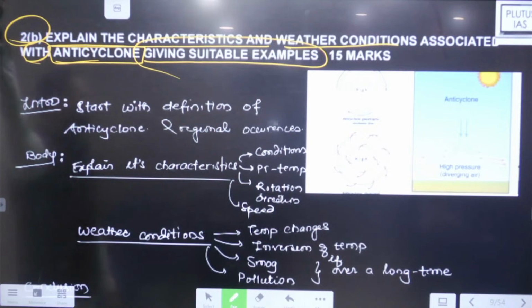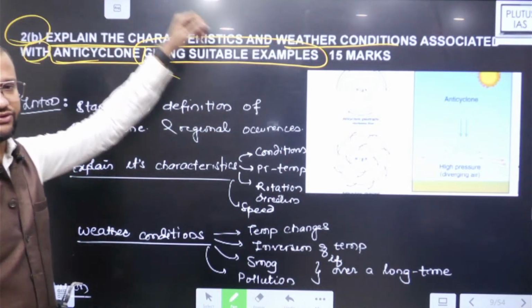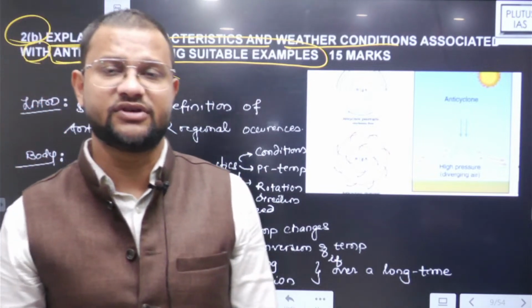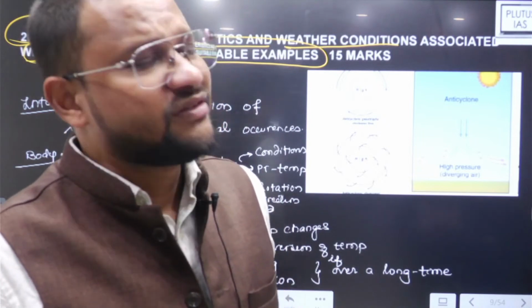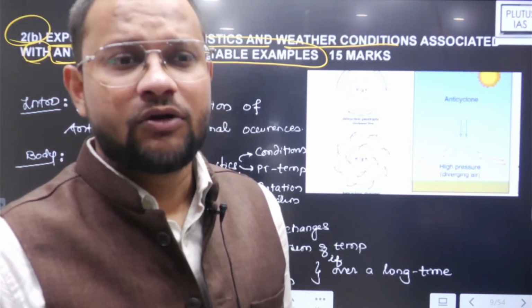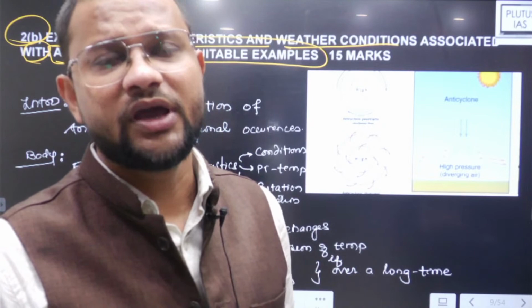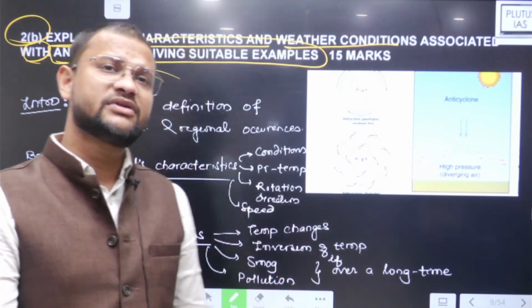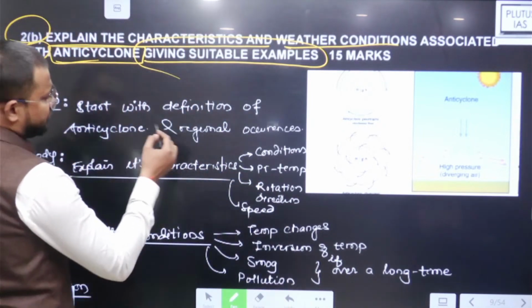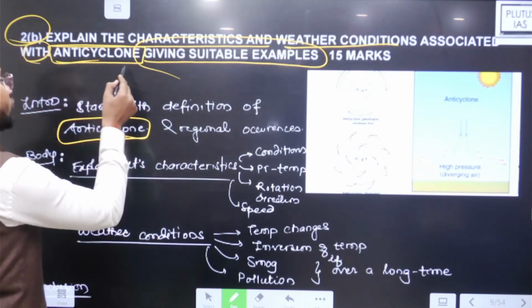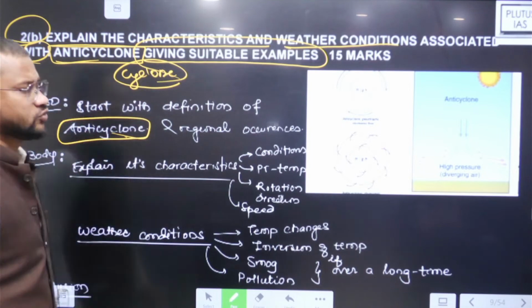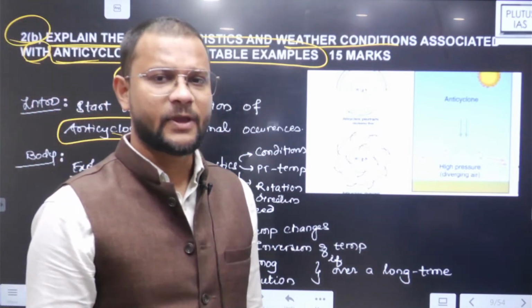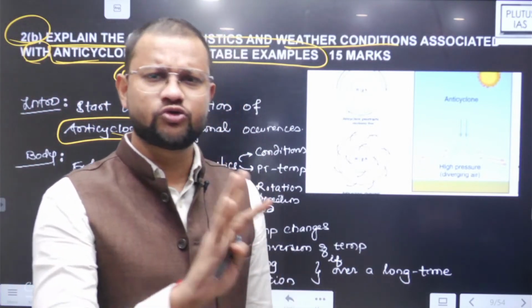See, 15 marker question hai, and that is on climatic disasters, or climatic disturbances, atmospheric disturbances: cyclone, temperate cyclone, tropical cyclone, anticyclone, thunderstorm, tornadoes. All these are atmospheric disturbances. And anticyclone पे usually question नहीं होता, generally cyclone पे question होता है, but this year UPSC had asked a question on anticyclone, right? Still very easy, कुछ बहुत ज़्यादा आपको सोचना नहीं.